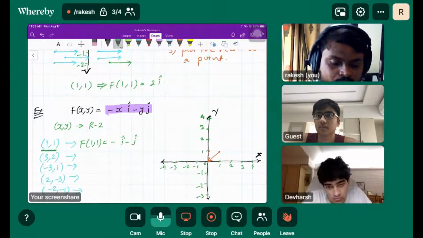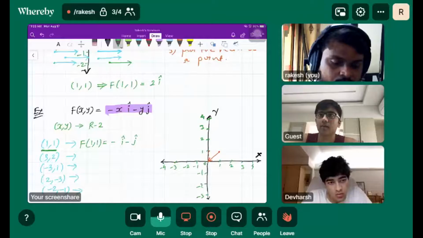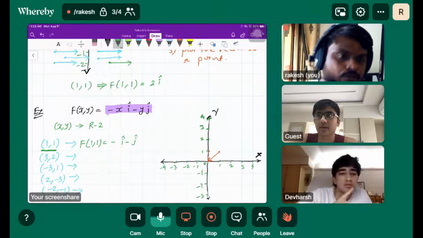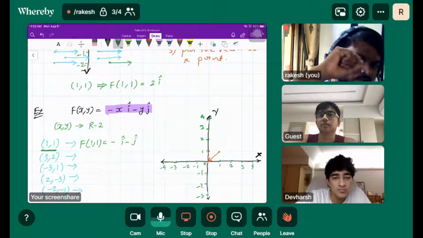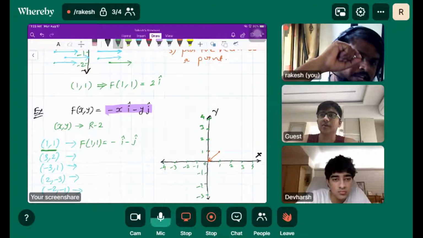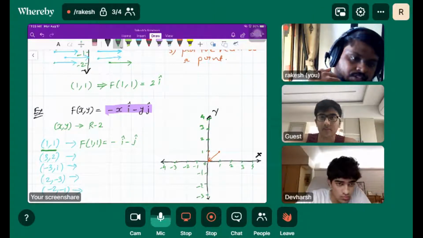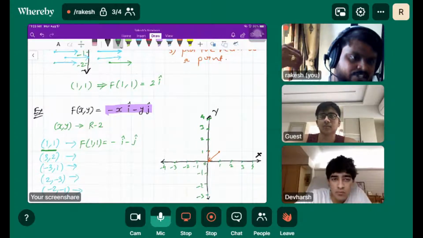So I'm plugging this point, 1 comma 1, into this vector field. I got minus i cap minus j cap, right? So we'll choose a starting point as 1 comma 1. I have plotted that point on R2. You'll get a set of arrows, and then this vector gives us the direction of the vector, right? So that is basically minus 1 unit in negative x direction.